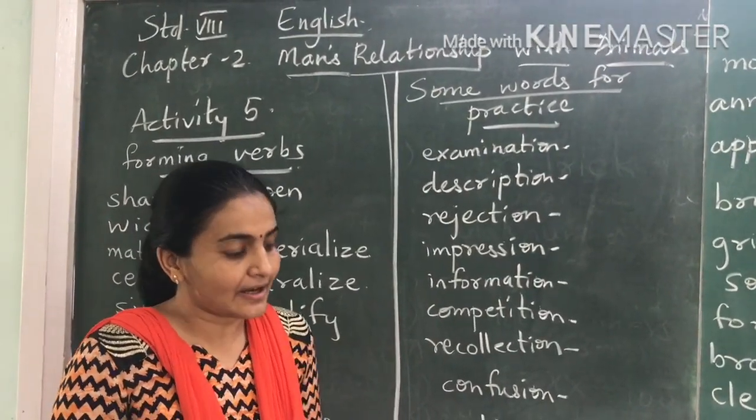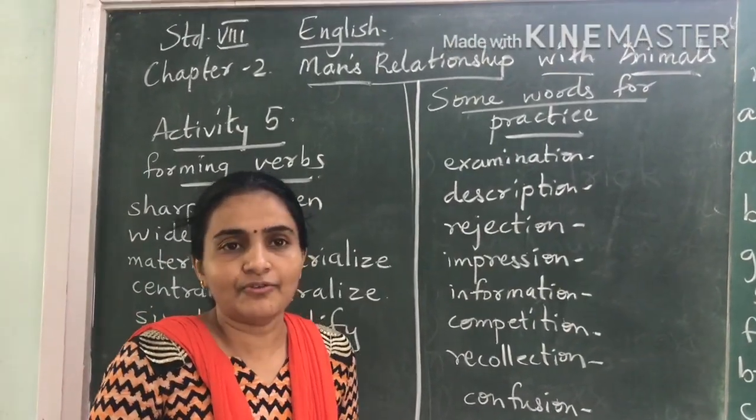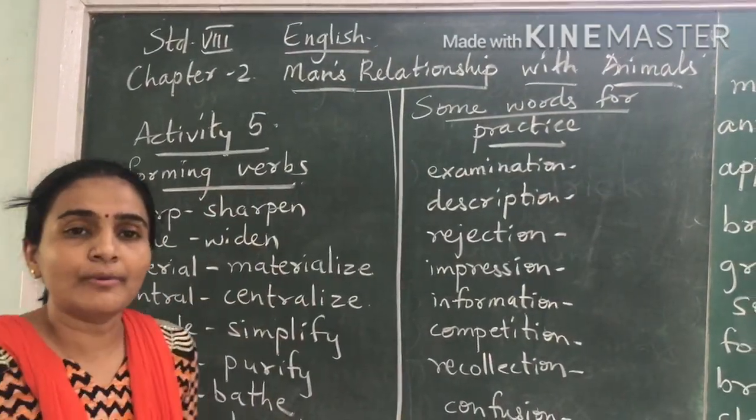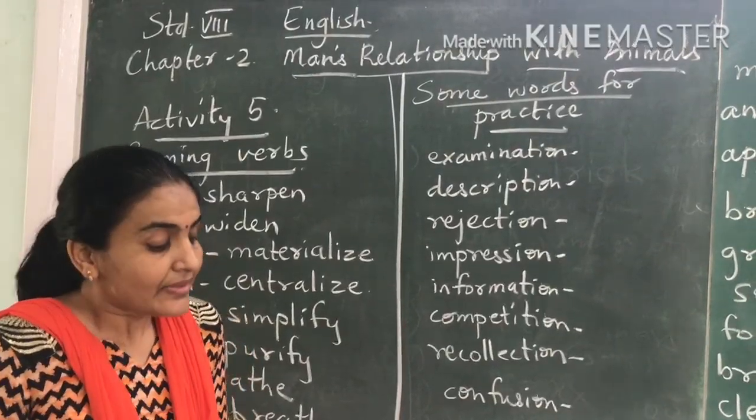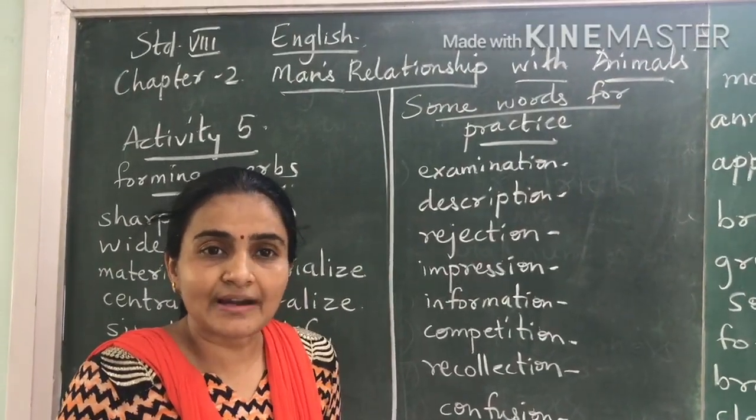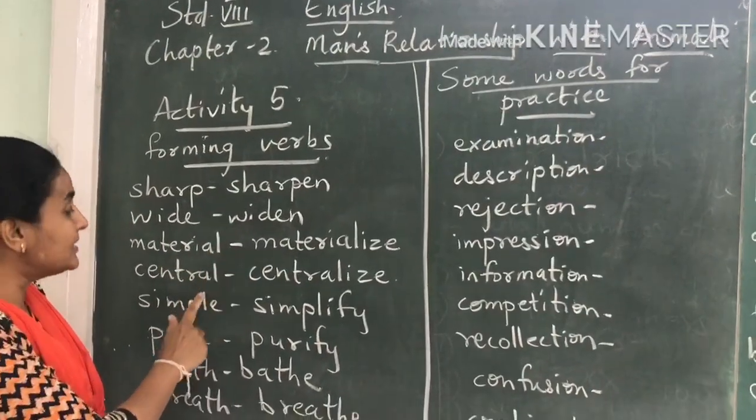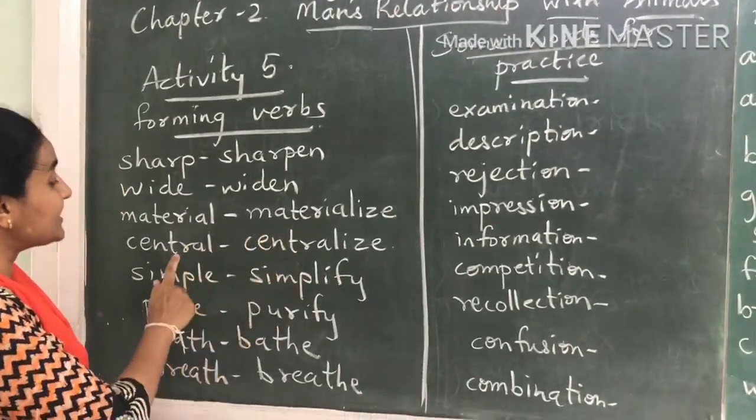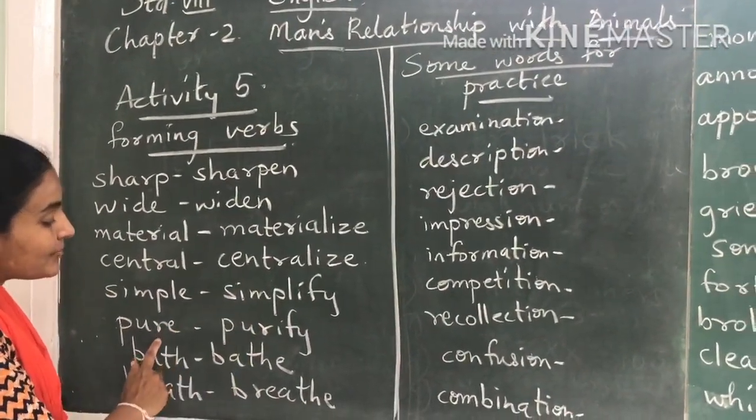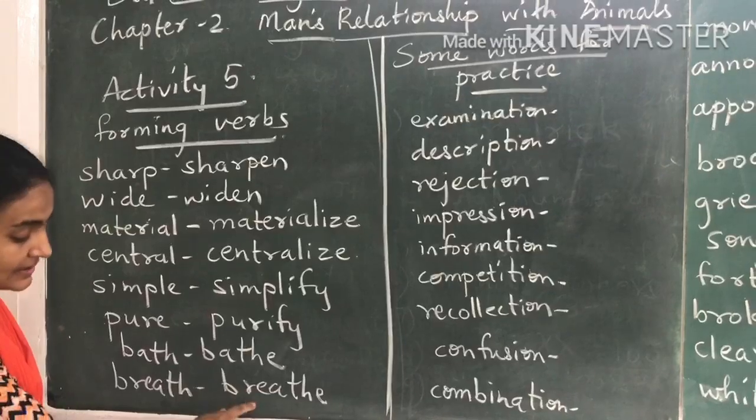Last time we had done a few activities of lesson number 2. Now today we will continue with activity 5 of lesson number 2. Activity 5 deals with forming verbs. How do you form a verb from a particular word? There are some examples given on page number 16 of your textbook. Say for example, sharp, sharpen, wide, widen, material, materialize, central, centralize, simple, simplify, pure, purify, bath, bathe, breath, breathe.